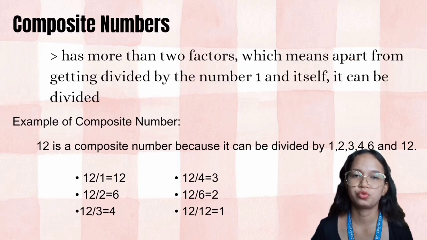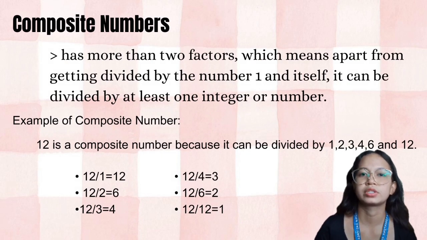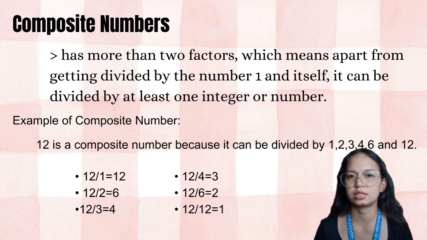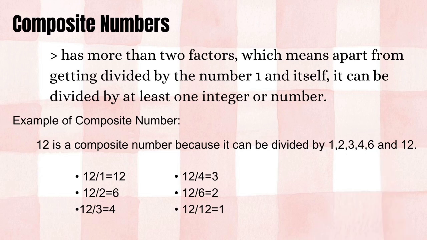A composite number has more than two factors, which means apart from being divided by 1 and itself, it can also be divided by at least one other integer. Example of a composite number: 12 is a composite number because it can be divided by 1, 2, 3, 4, 6, and 12. For example, 12 divided by 1 equals 12, 12 divided by 2 equals 6, 12 divided by 3 equals 4, 12 divided by 4 equals 3, 12 divided by 6 equals 2, and 12 divided by 12 equals 1.